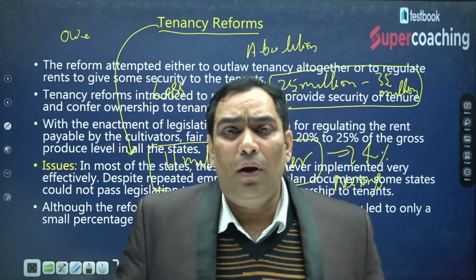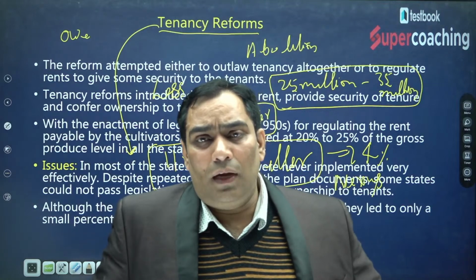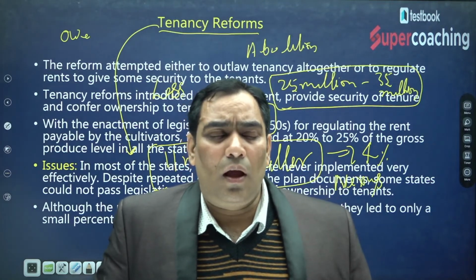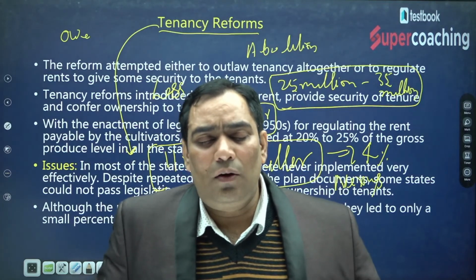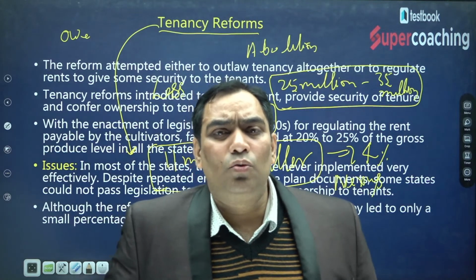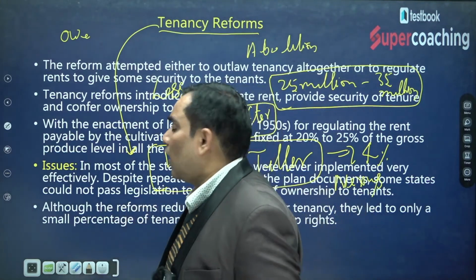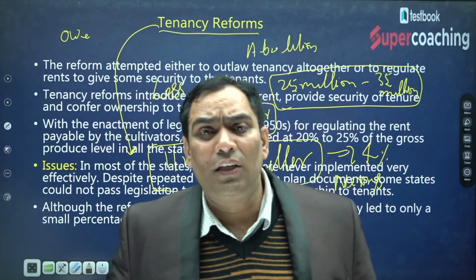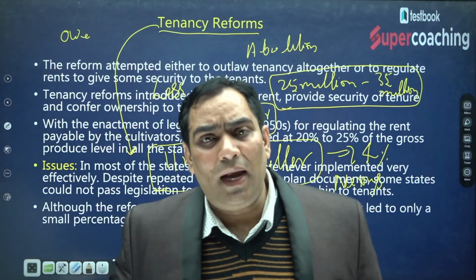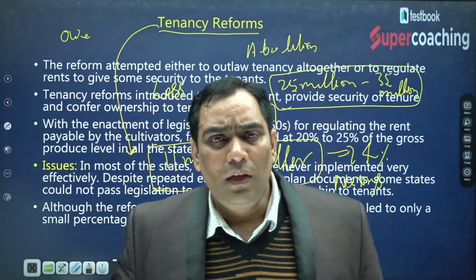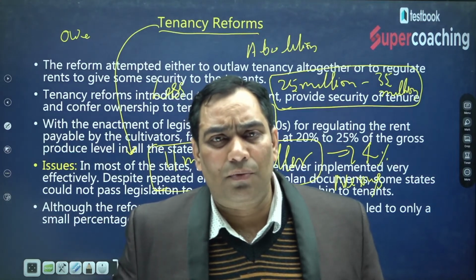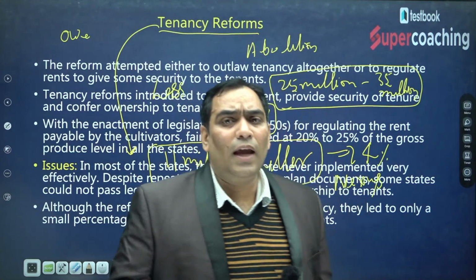Government officials made a nexus with the landlords, and the landlords did not allow the actual tillers to register for the ownership rights. That's why it was not successful as expected.